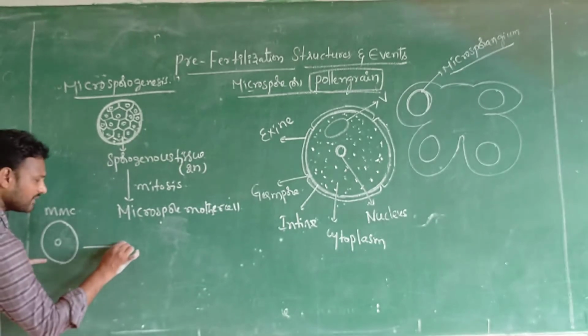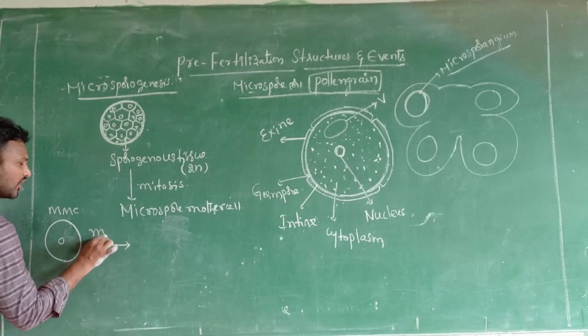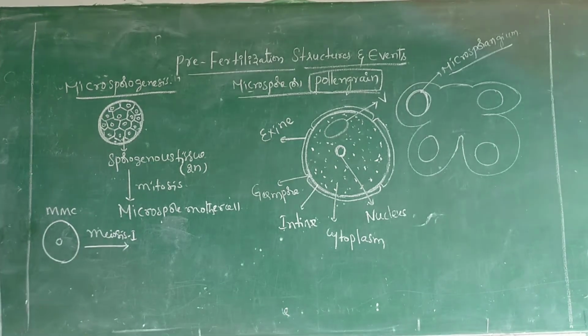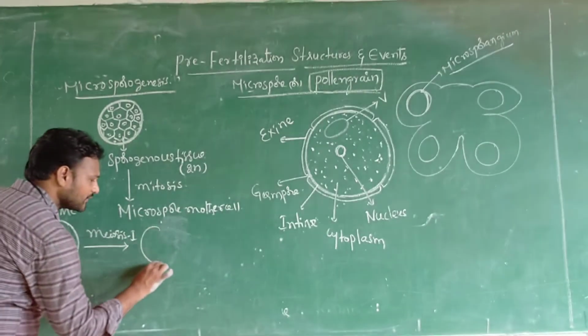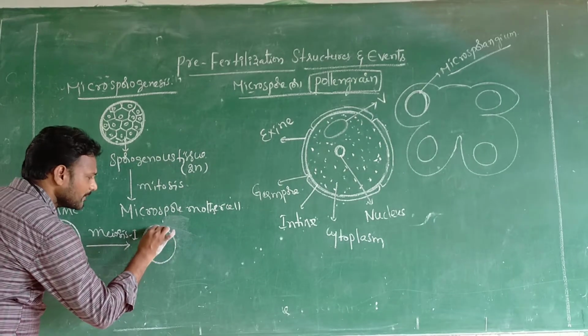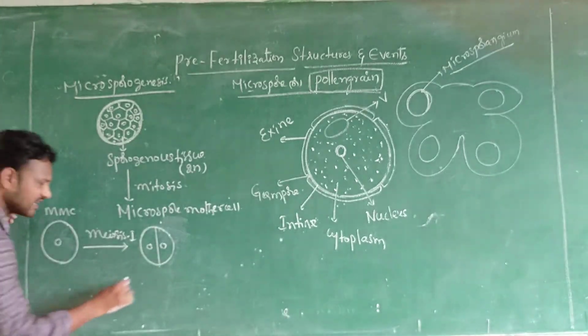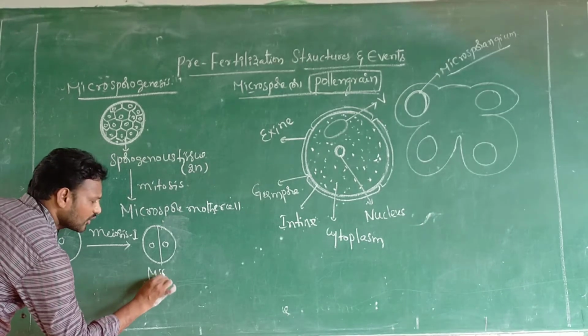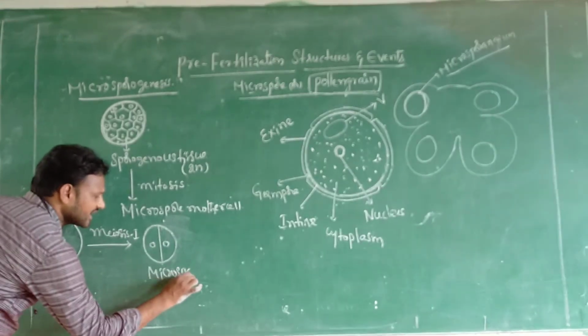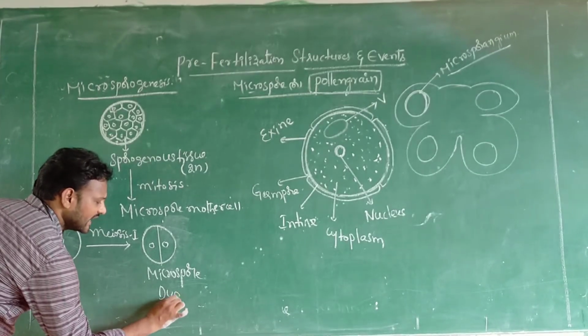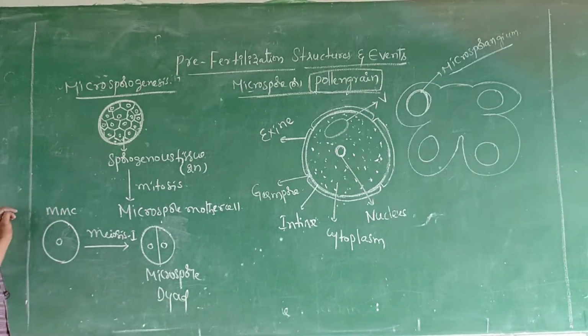This microspore mother cell undergoes meiosis 1, forming two cells here, two microspores. This is the microspore dyad. Dyad means two.